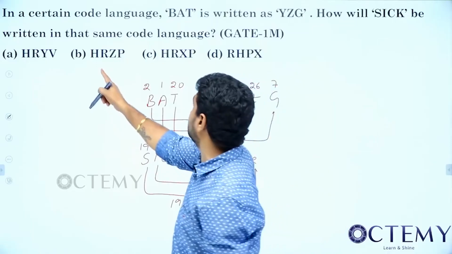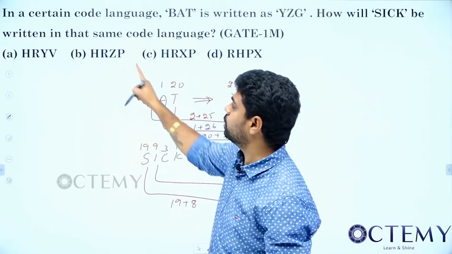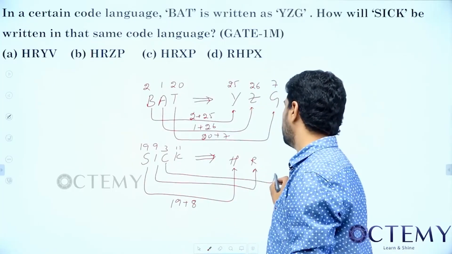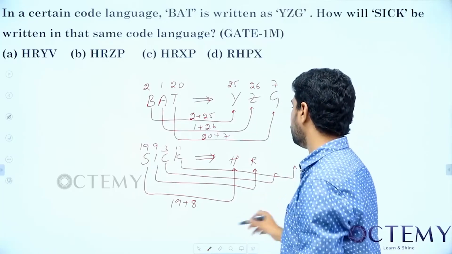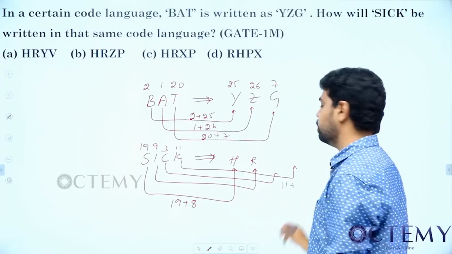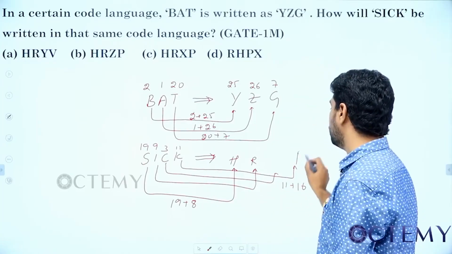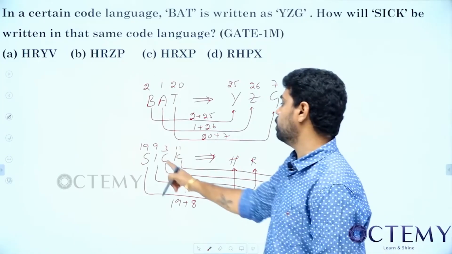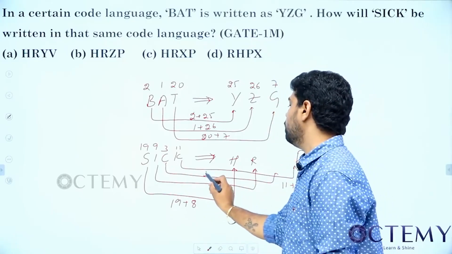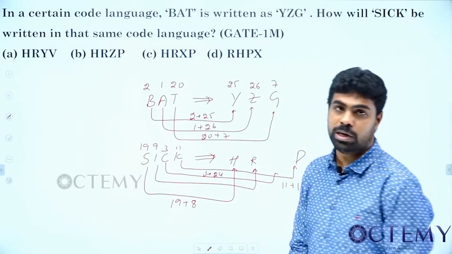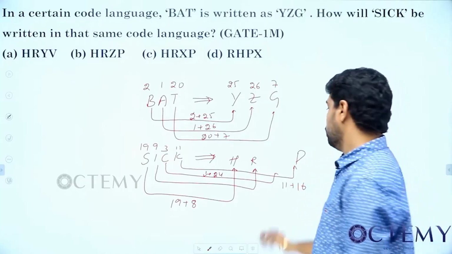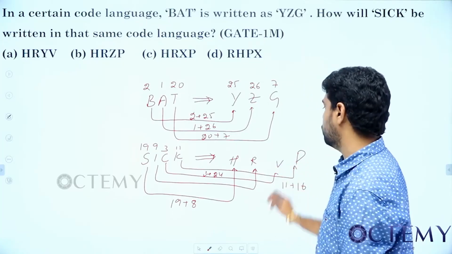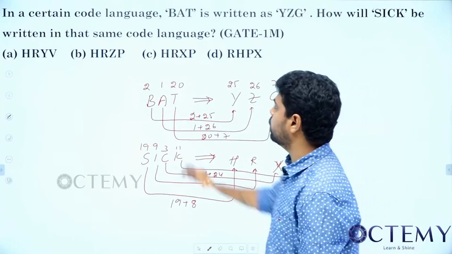Now I will come for the last one. Last one, P is there in 2 options. See whether V is coming or not. Okay. So the last one or else the last one and this one. So no problem. So 11 plus how much should I get? 16 is what? P. So one of these we will get. So next Z or X will come, we should see. So 3, no. So this should be 3 plus 24. What is 24 for us? 24 is X. So this is X. So HR XP.